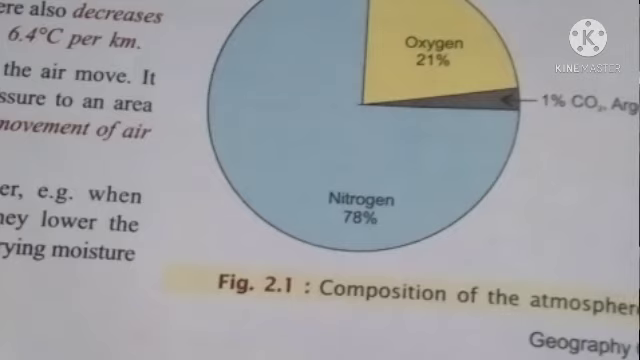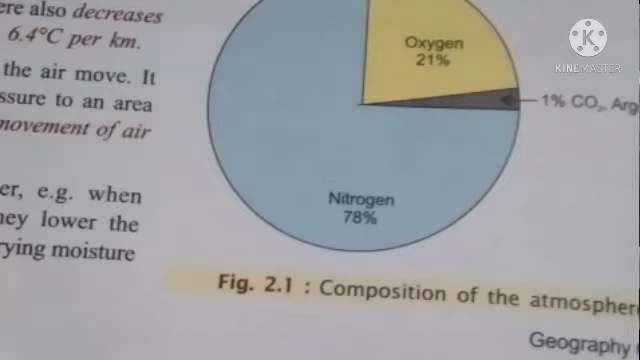Altitude means as we go up, the pressure of the air decreases, and this decrease in pressure is at a rate of 1 centimeter for every 110 meters of ascent. When the temperature rises, air expands. It becomes less dense and exerts less pressure.